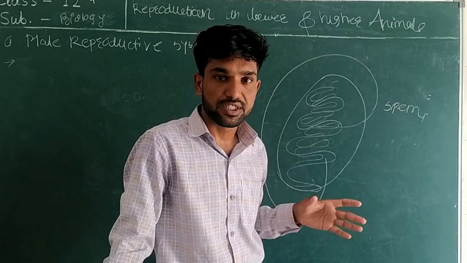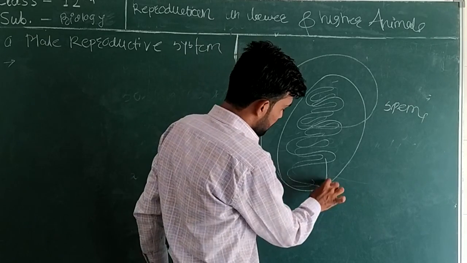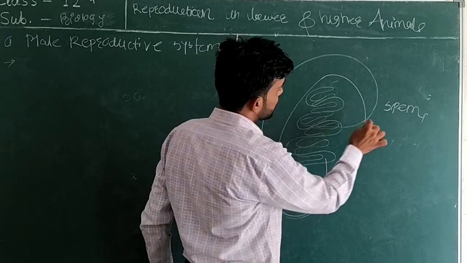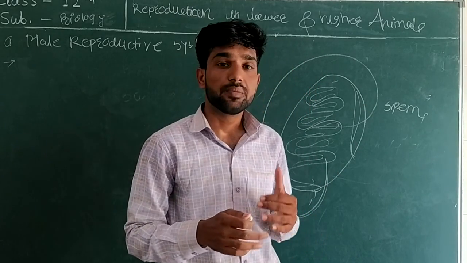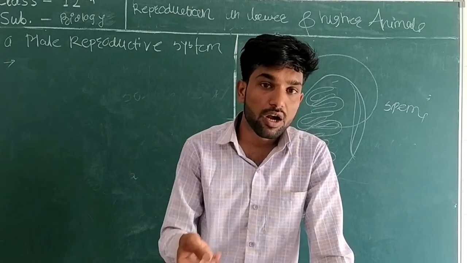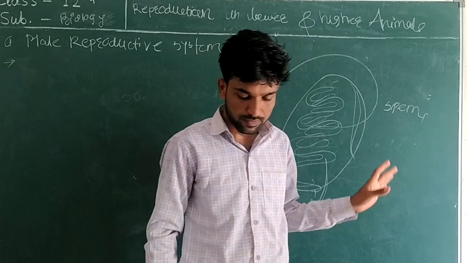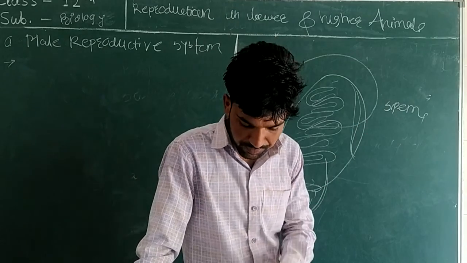testis to the epididymis. This is your testis, and the vas efferentia carry the sperm to the epididymis, so that the sperm get mature there. The sperm undergo maturation in your epididymis. Okay, so your sperm come to the epididymis. Next is what?